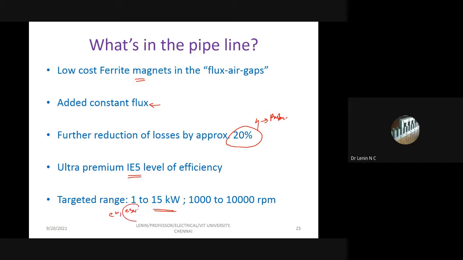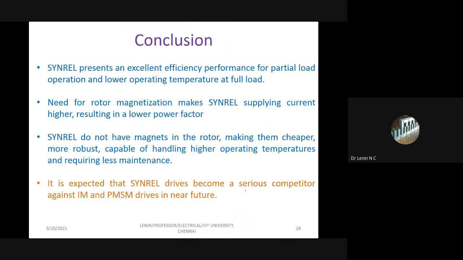So both three-wheeler means it is a passenger as well as commercial vehicle. So with the power rating of 1 to 15 kilowatt and the speed range of 1000 to 10,000 rpm. So this is the present plan of our research team.